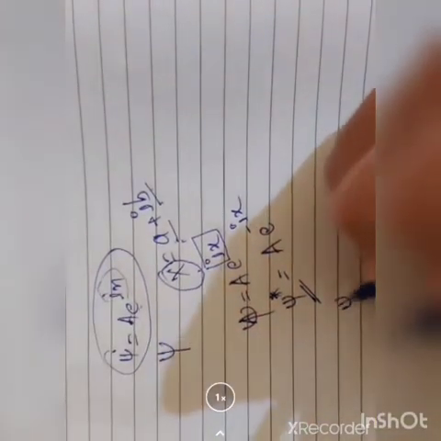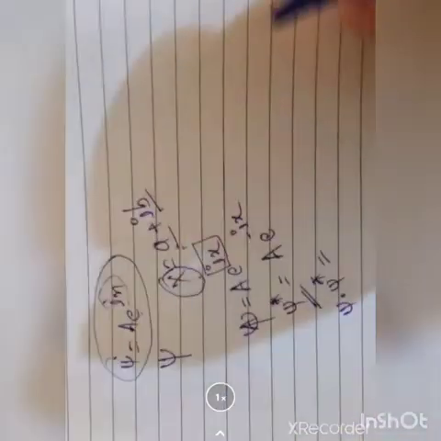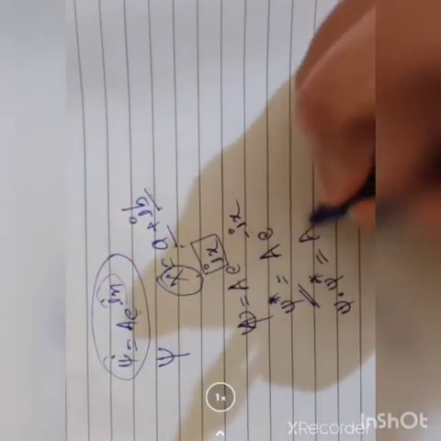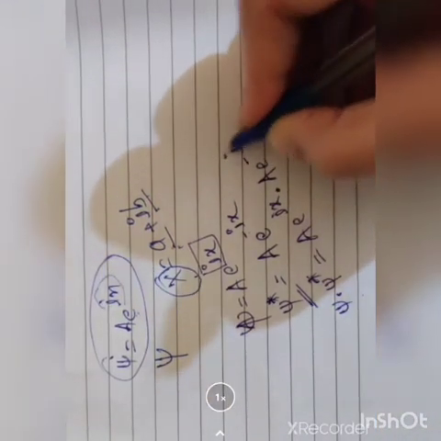So you have to calculate psi into psi star. Just take the product of both: A e raised to ix into A e raised to minus ix.